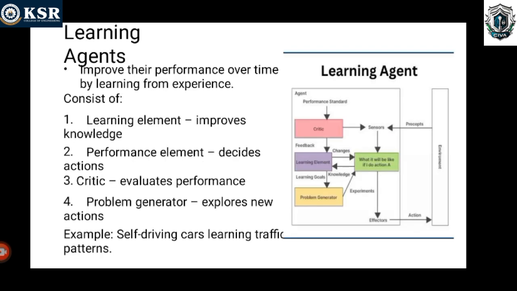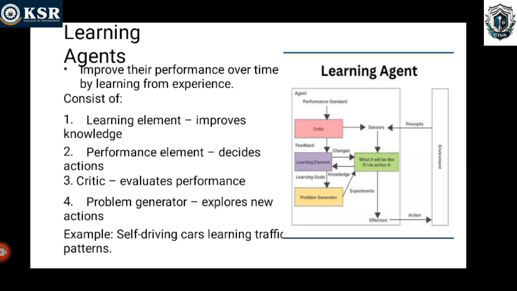Next, the learning agent. A learning agent improves performance over time by learning from experience. That means in a learning agent we can learn from its past experience or its learning capabilities. It starts to act with basic knowledge, and then it is able to act and adapt automatically through learning.